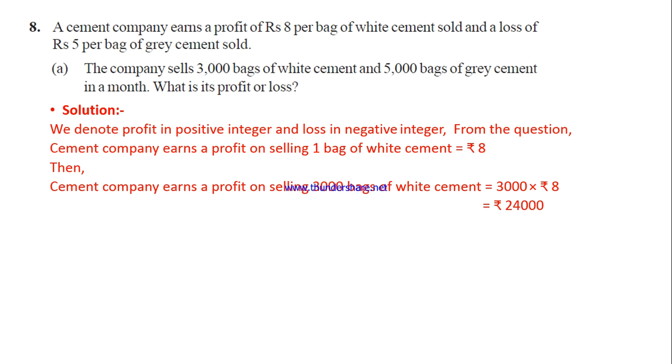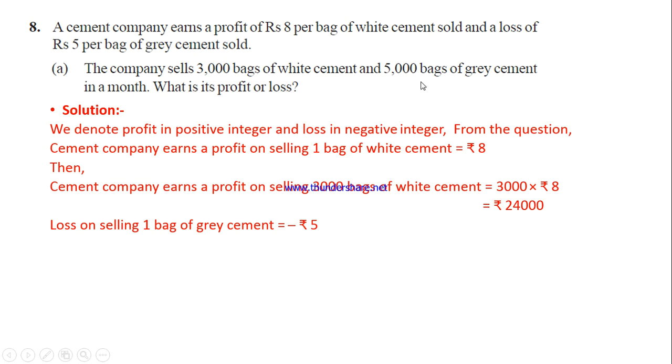Then at the same time, the loss on selling one bag of grey cement is minus rupees 5. Here initially we said profit we represent with a positive integer, loss we represent with a negative integer. So here by selling grey cement, they are getting loss only. For one bag of grey cement, they get minus 5 rupees. Getting means loss, they are losing 5 rupees. That's why minus rupees 5.